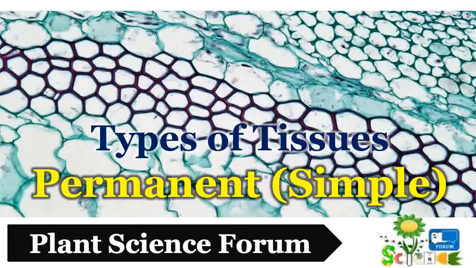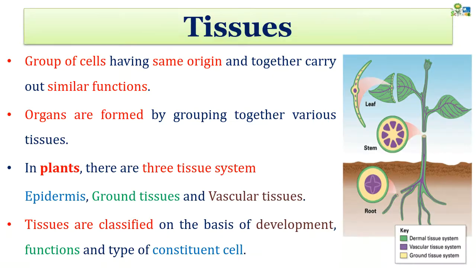Now in this video we are going to discuss types of tissues and in particular permanent simple tissues. We have already discussed what tissues are in one of the previous lectures, but just to revise, these are nothing but groups of cells which have the same origin and together carry out a similar kind of function. The combination of tissues, groups of tissues, form the organs.